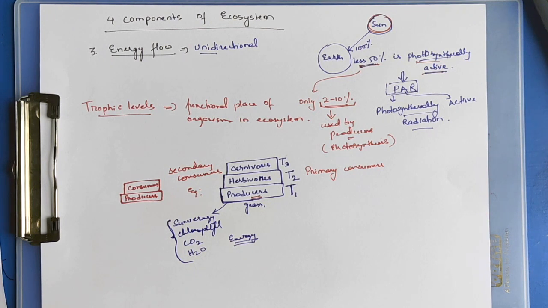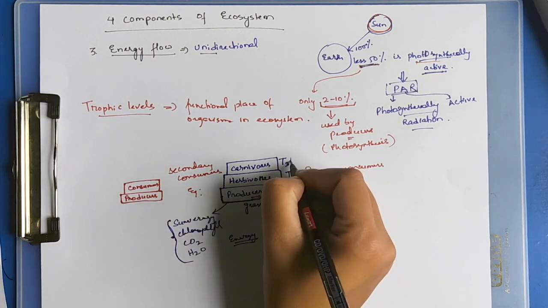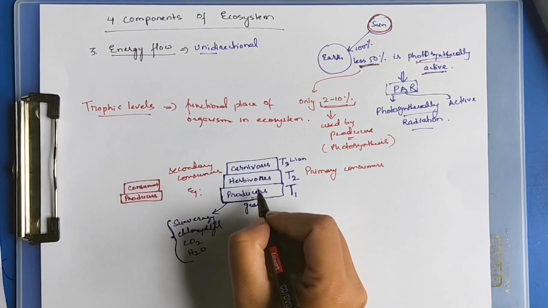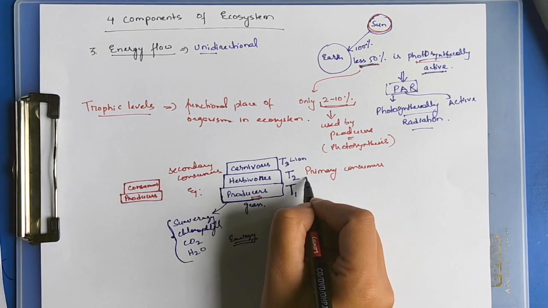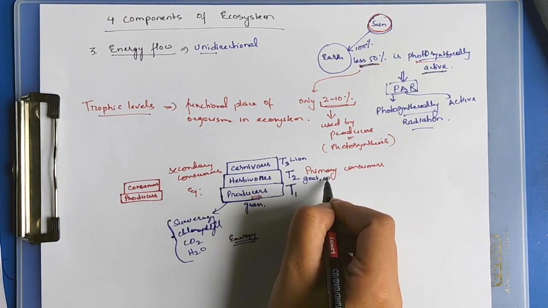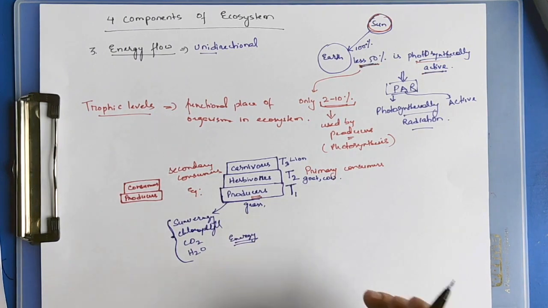Examples of carnivores are lions. Examples of herbivores are goat and cow.